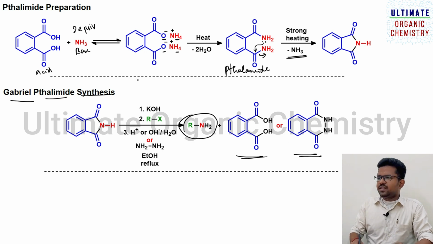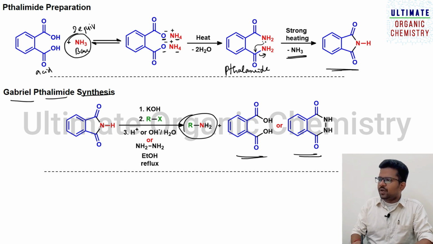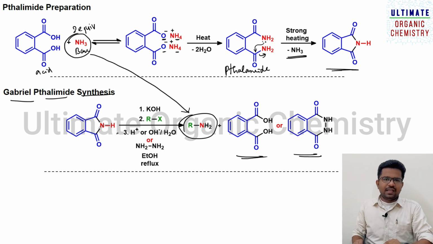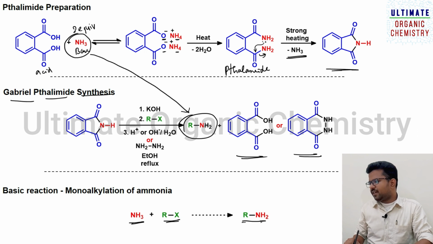If you check these 2 reactions, in the first step I am making phthalimide from ammonia, and in the second step I am using phthalimide to get an alkyl amine. So basically you are preparing an alkyl amine from ammonia. This is the basic thing involved in the Gabriel phthalimide synthesis. You can conclude in this way: the basic reaction involving Gabriel phthalimide synthesis is that you take ammonia and treat it with an alkyl halide, leading to the formation of a primary amine.